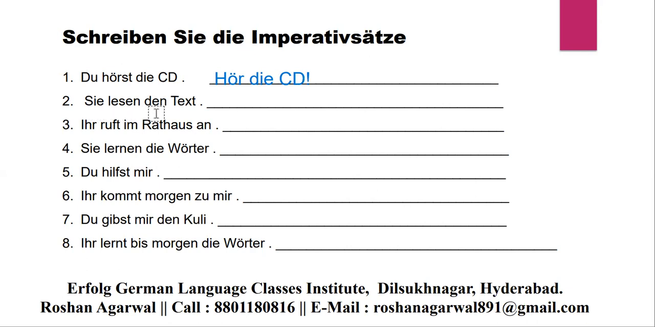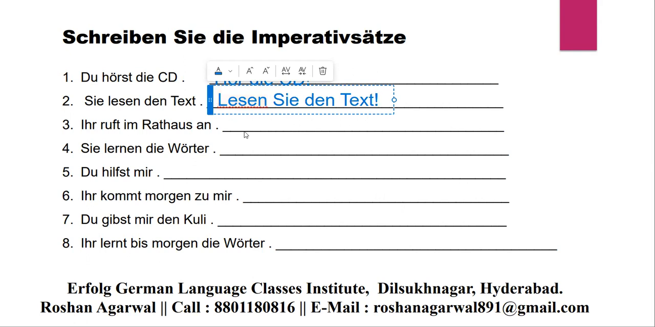Next, Sie lesen den Text. Means you all read the text. So how can you write this sentence in imperative? First you write verb, that is called lesen. Then you write the subject. Then you write den Text. Lesen Sie den Text. Means you all read the text.